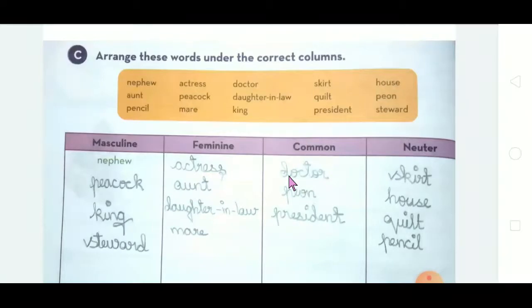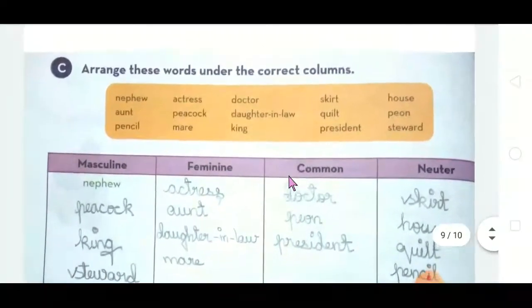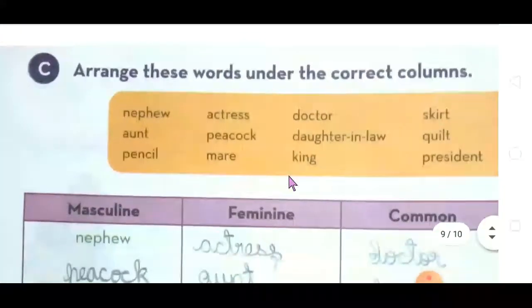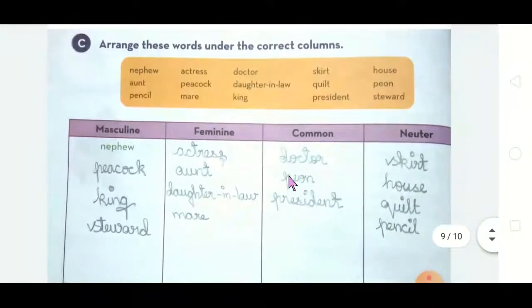See here. Arrange these words under the correct column. They have given four columns. It is very easy, already you have done this. Masculine, feminine, common and neuter. Shuffled words are given here in the box.